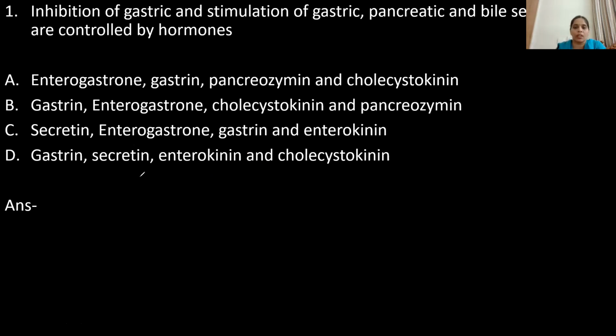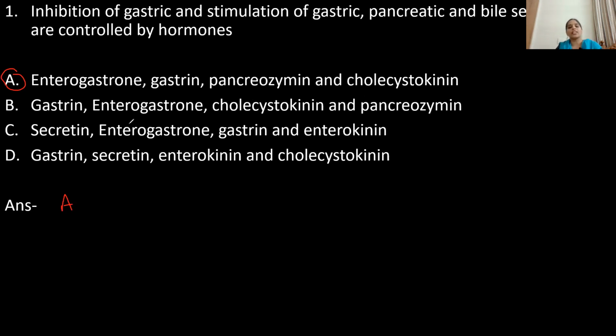The stimulation of gastric glands is done by the hormone gastrin. Pancreatic and bile secretions are controlled by pancreozymin and cholecystokinin. And inhibition of gastric glands is done by enterogastrone. So which option is correct, children? Option A is correct.